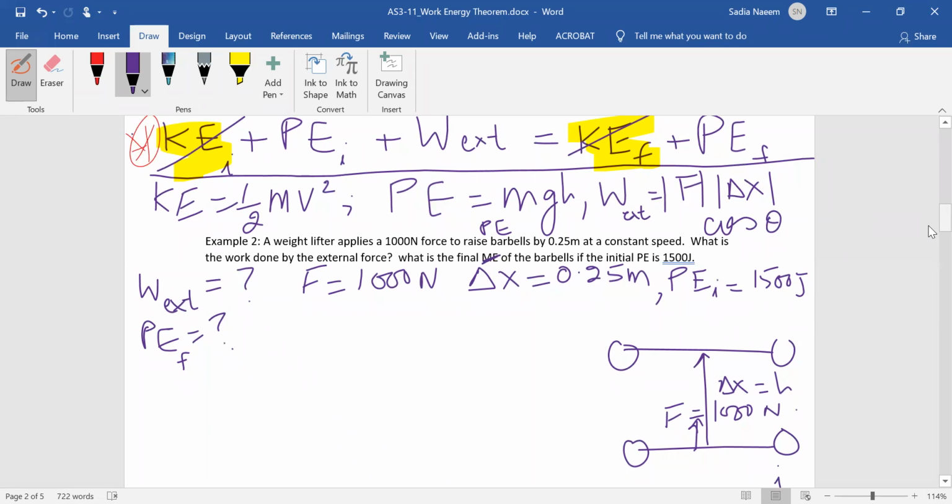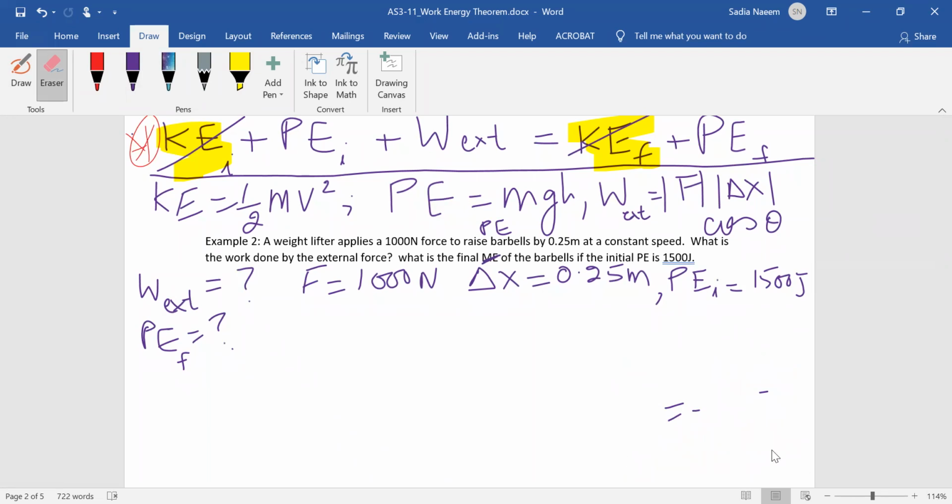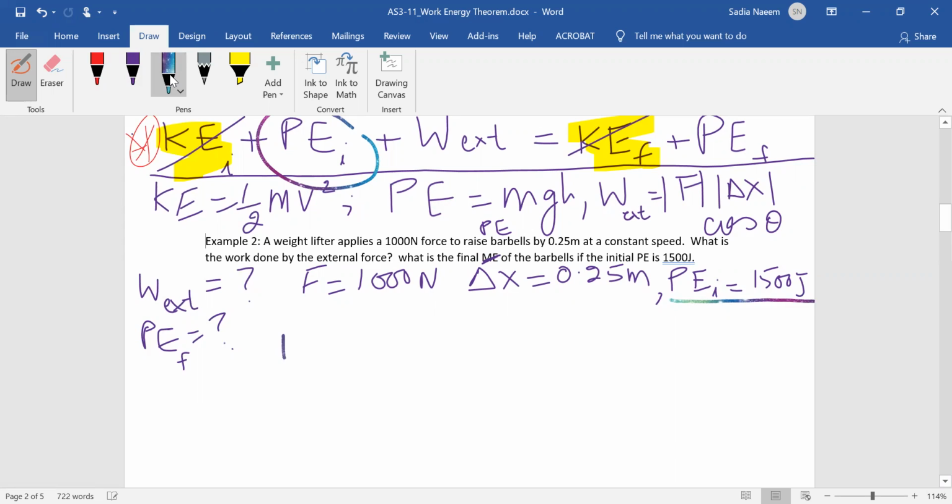So that's the formula that I have left. So I'm going to write that out. I'm going to get rid of this diagram because it's going to get really messy. So let me just do the calculation. Now I'm going to plug in these formulas into the work energy theorem. The first term that I have is PE initial. That's already given to us. It's 1,500, right? So keep it as PE initial and put the value in there for PE initial. That's 1,500.